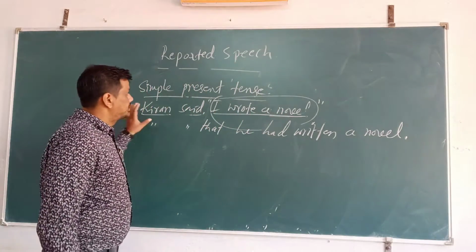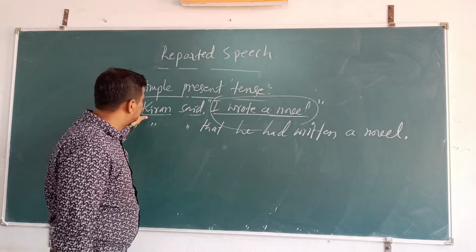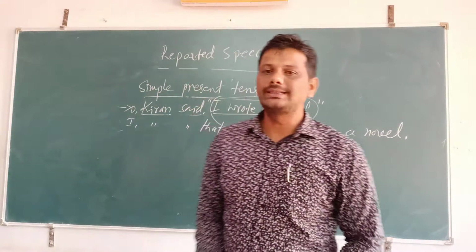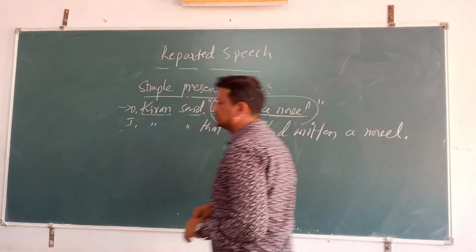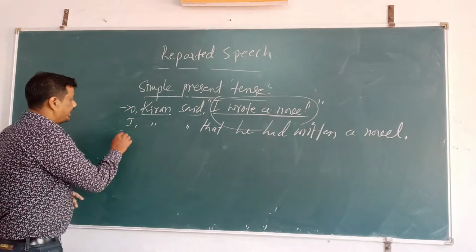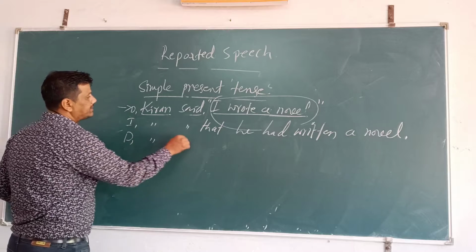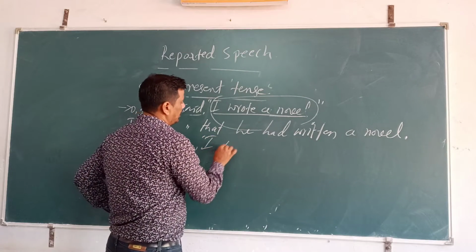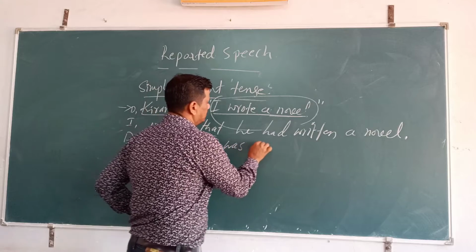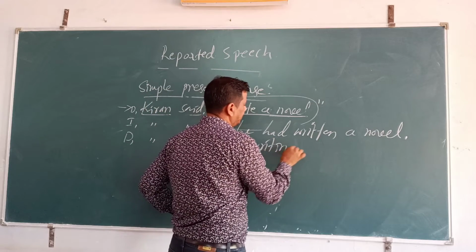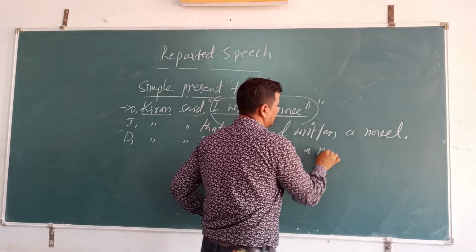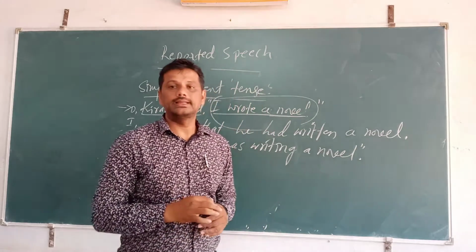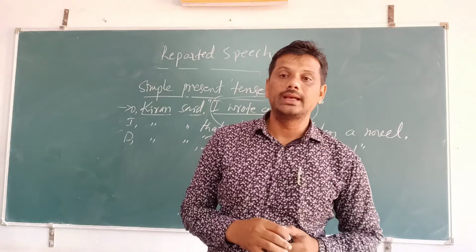So, simple past tense. Kiran said, "I wrote a novel." Kiran said that he had written a novel. Then direct speech: Kiran said, "I was writing a novel."